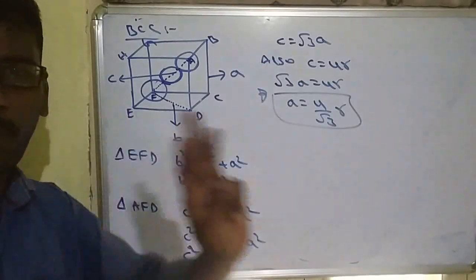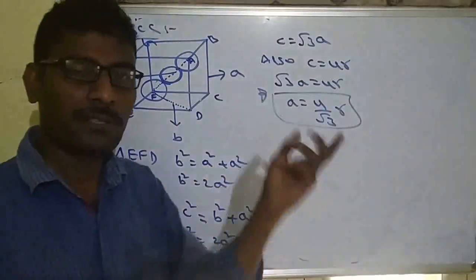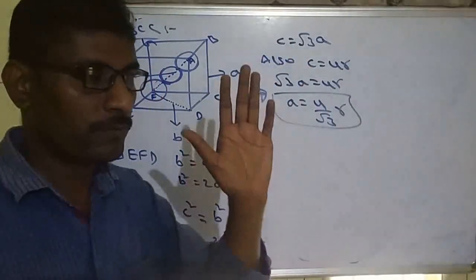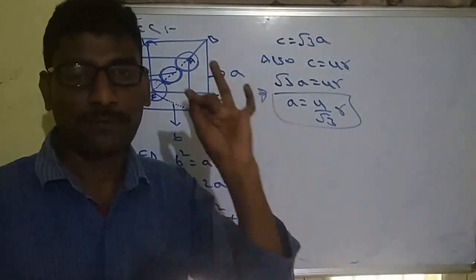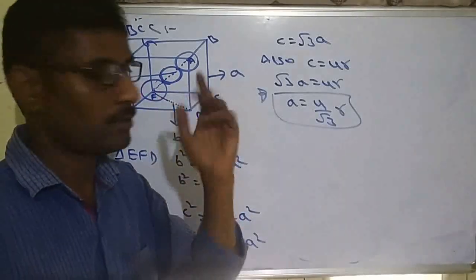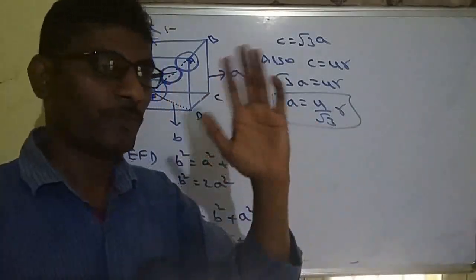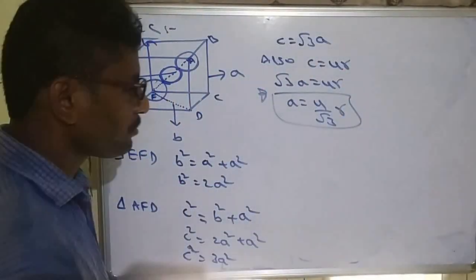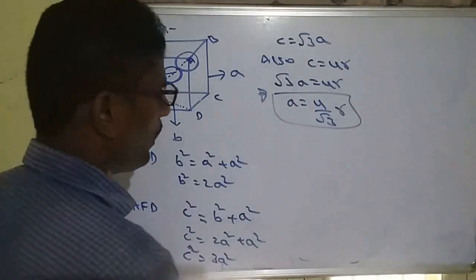So total 4 formulas in this chapter. 3 formulas are the edge-radius relation for simple cubic, for BCC, for FCC. The fourth formula is the density formula. Only 4 formulas. Any numerical value will come from these 4 formulas. So a is equal to 4 by root 3r.